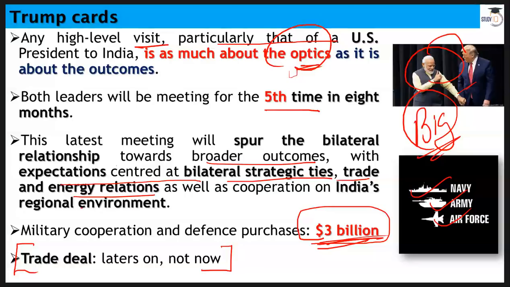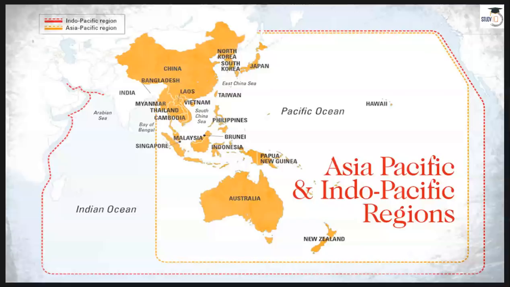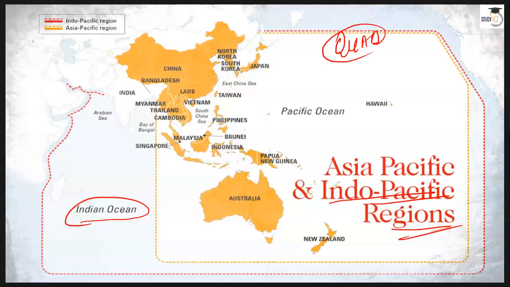And India's regional environment. When I say regional environment, we are talking about this Indian Ocean region. Indo-Pacific region is also important for both nations. We are part of this quad team, quadrilateral. You have US, India, then you have Australia, Japan. So these four countries are part of this quad. And Indo-Pacific region is important for India as well as USA because of the rise of China.